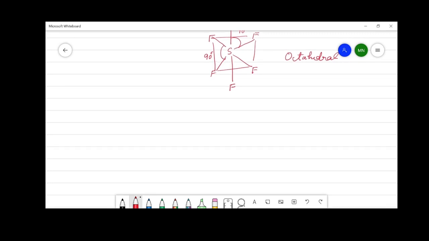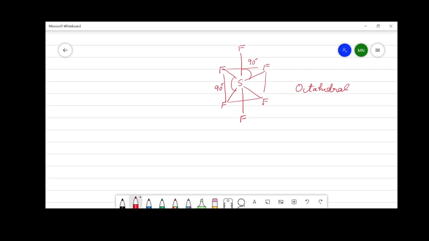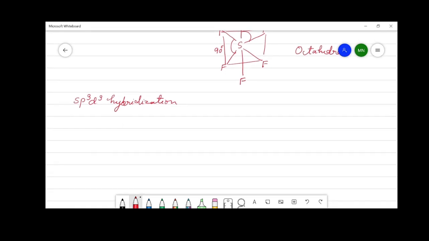Next hybridization is sp3d3 hybridization. In this type of hybridization, there are 7 atomic orbitals involved: 1 s orbital, 3 p orbitals, and 3 d orbitals.